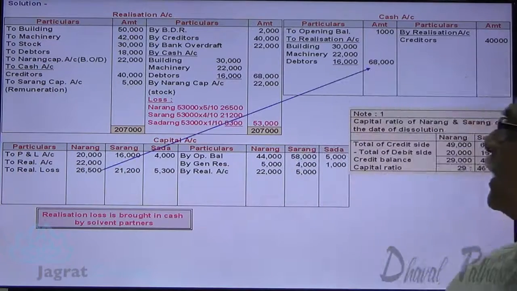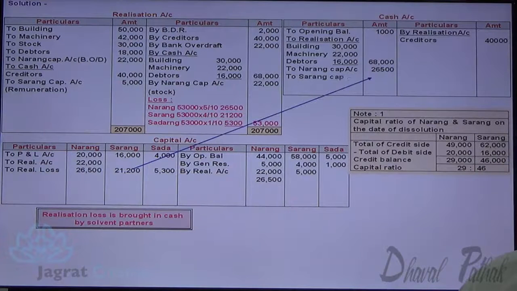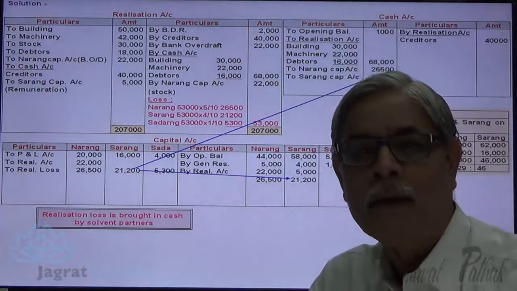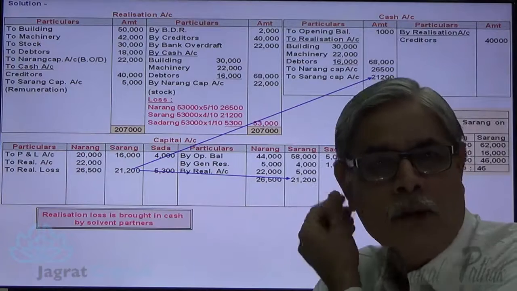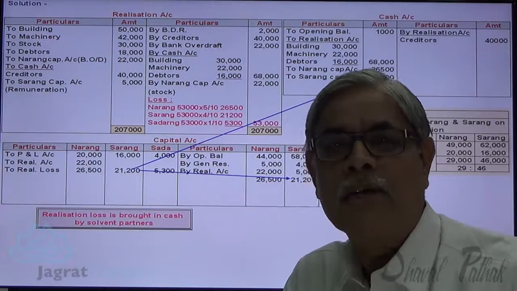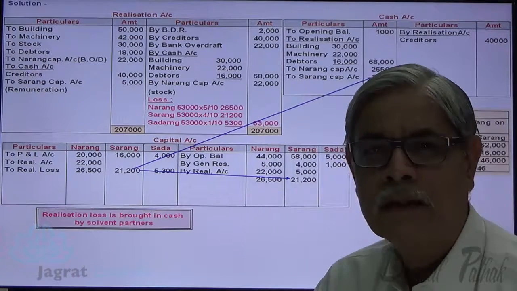Let me write down the entry. Cash account debit to Narang capital account credit 26,500. And same way cash account debit to Sarang capital account credit 21,200. Now I am required to close the capital account of the insolvent partner. How much is the amount recoverable from him and how much could he bring? What is the capital deficit? Let us work it out.